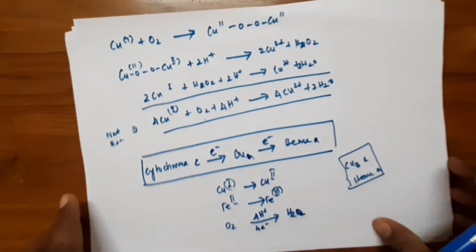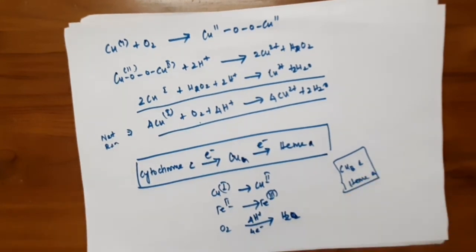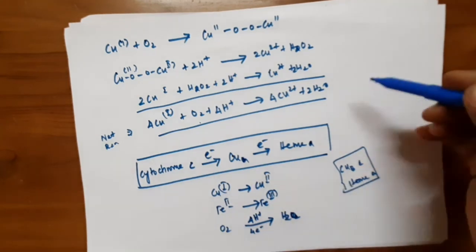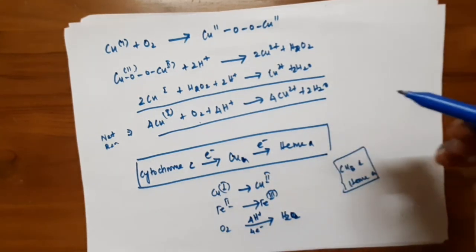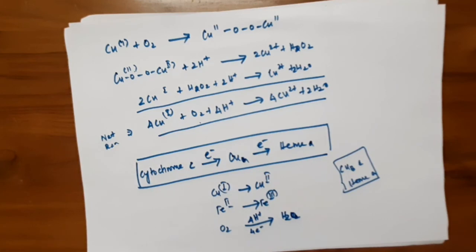So this is about cytochrome C oxidase, and cytochrome C oxidase is the enzyme which is used to convert the oxygen to water molecule. So this is about cytochrome C oxidase.